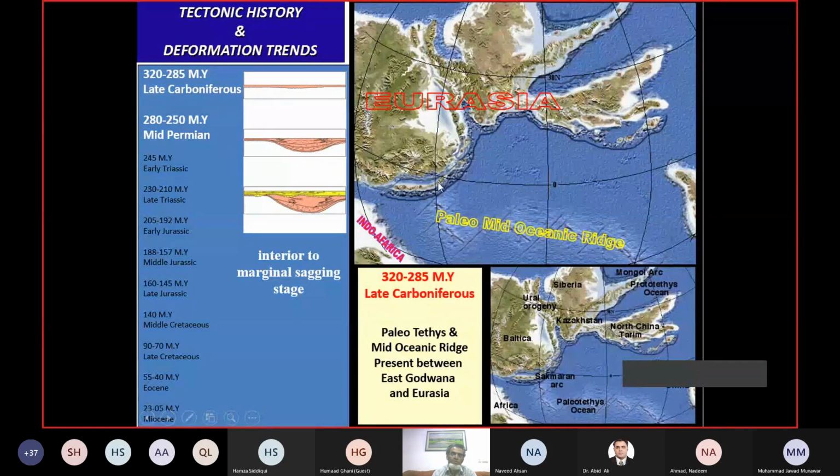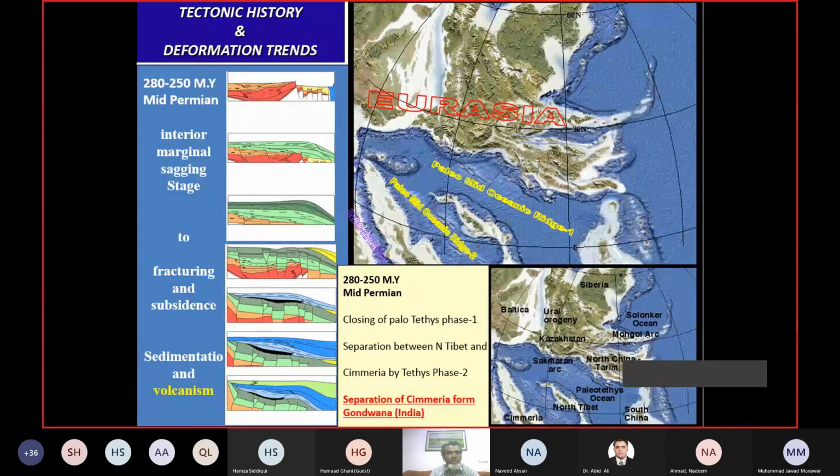What we may infer from this setting is that the basin which was set in this region of the Indo-Pakistani plate would be going through the interior to marginal sagging stage of deposition. So we do believe there is a possibility of deposition in that kind of tectonic setting. Next comes the stage of the mid-Permian, and the same story continued from that to this.